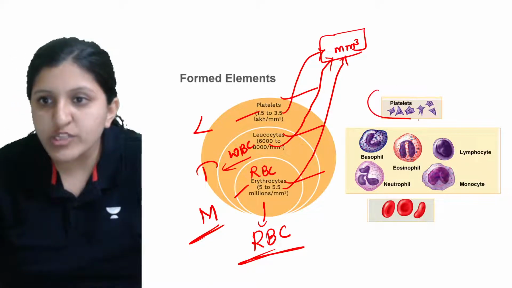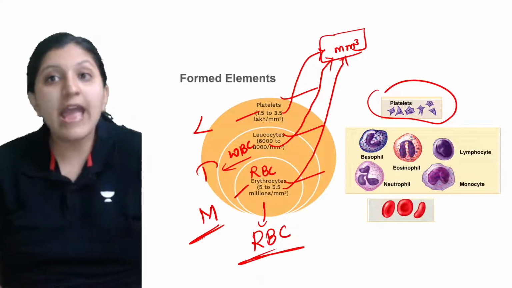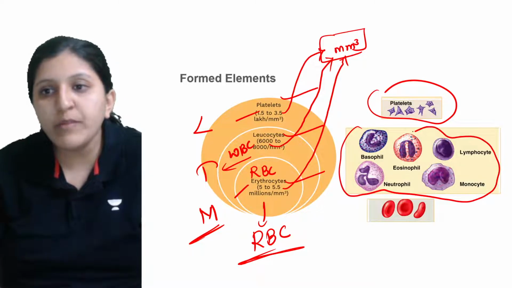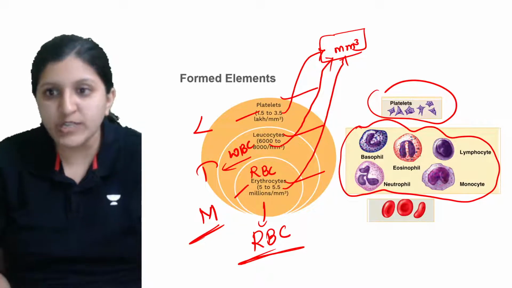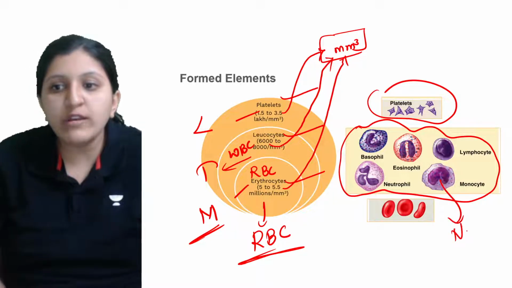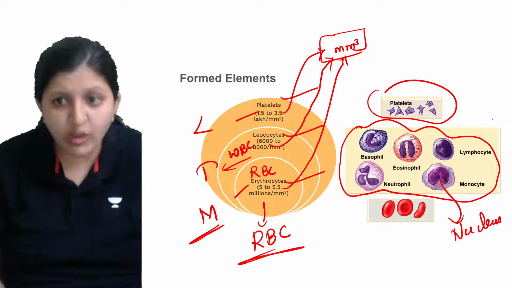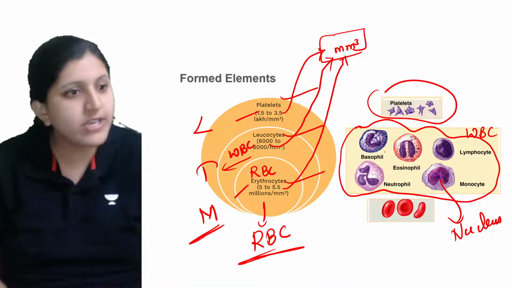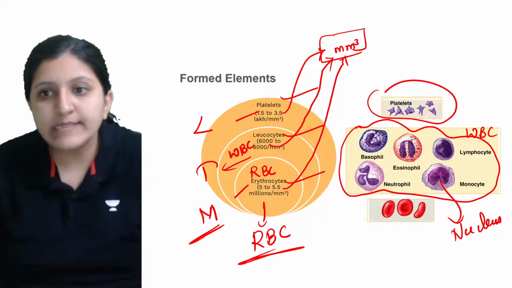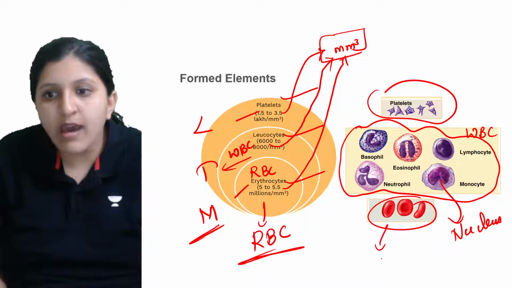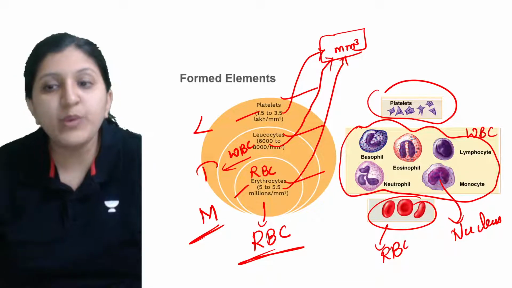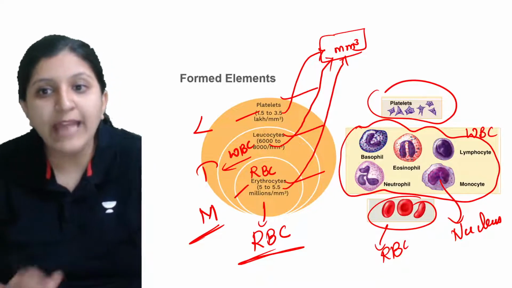These are the structures. This is a platelet, and we will see on what basis we differentiate these structures. It is mainly based on the nucleus. All of these are WBCs, this is a platelet, and this one is the RBC. We make out the differences between these WBCs by looking at the nucleus.